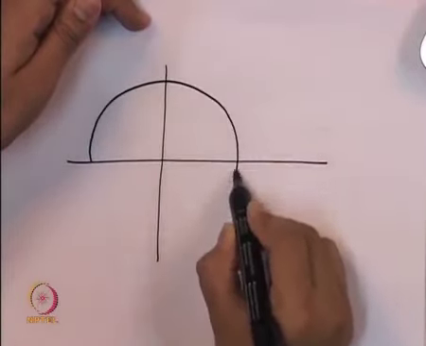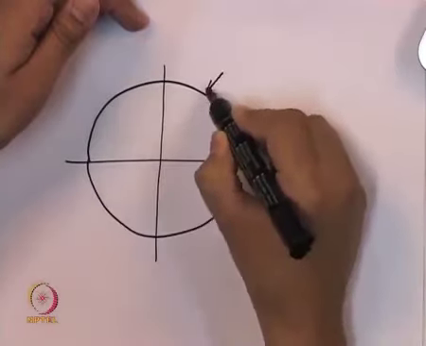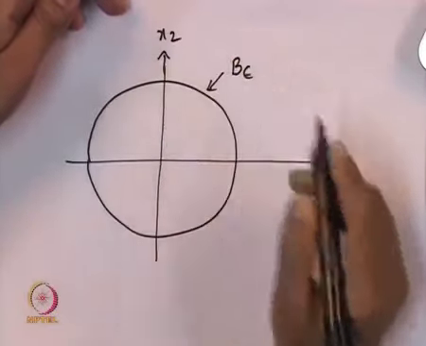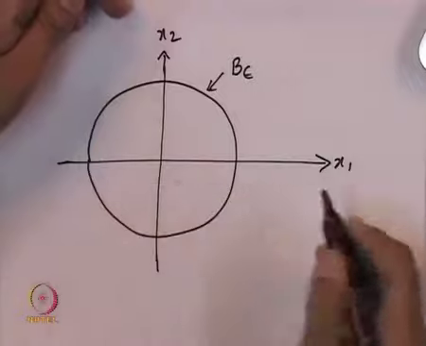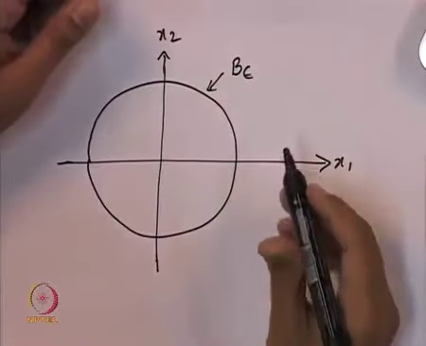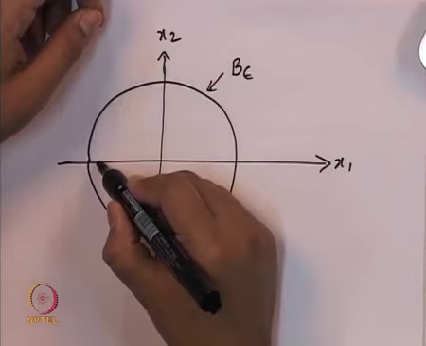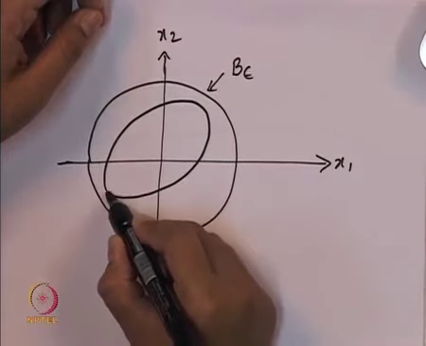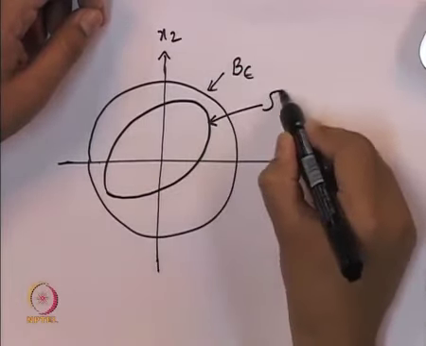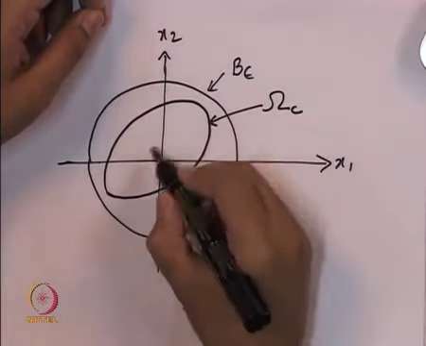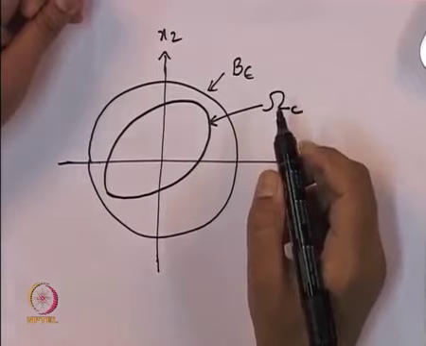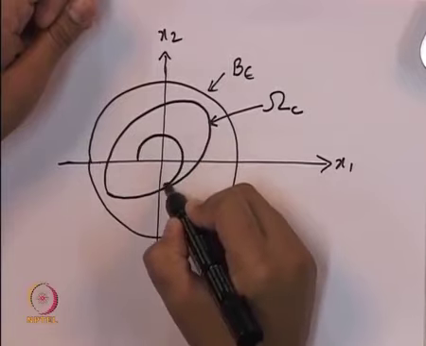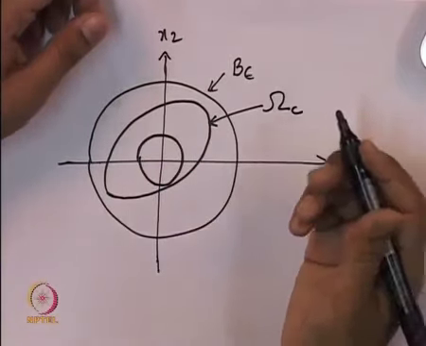This was our original ball b epsilon. This is our state space x1, x2. So we are assuming for the time being that there are only two state components, but more generally this is a ball in R n. Inside this b epsilon ball, we have constructed this omega beta set. Right now this omega beta we are going to denote as omega c, and the omega c set, as I said, need not be a ball, it might be a more general set, but this omega c set does not come too close to the origin.